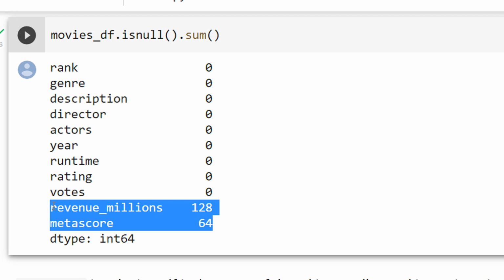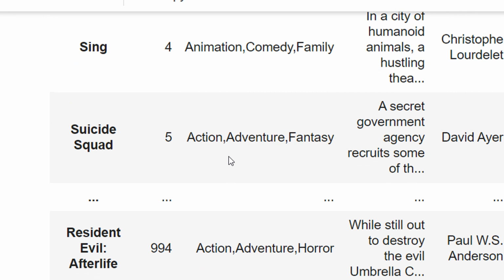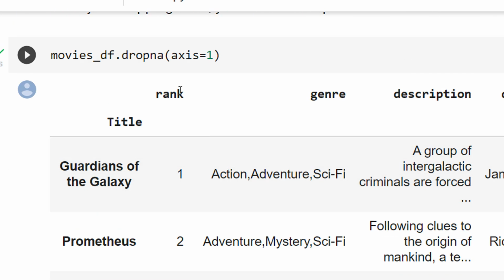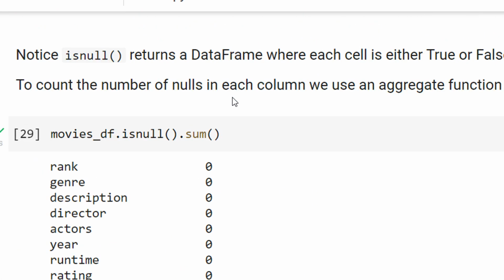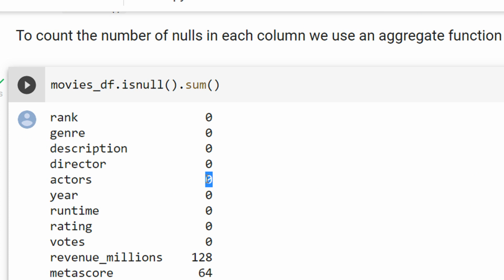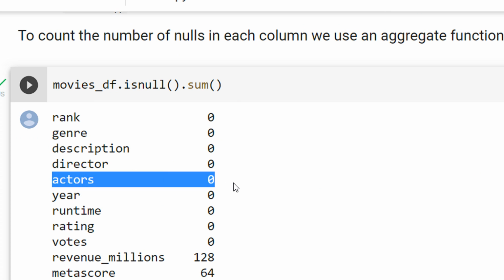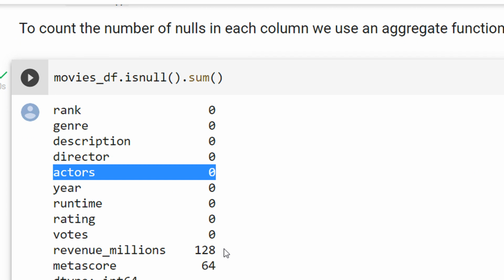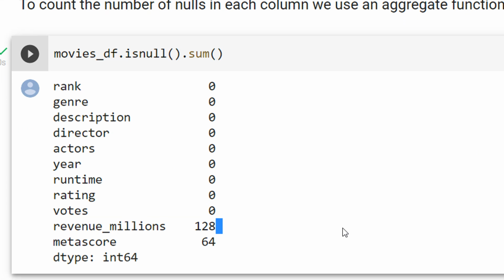So how many columns will be deleted? 2 columns. Now let's say actors had 10 missing values, just as an example. So this would have been 10. In this case, dropna with axis equal to 1 would have removed 3 columns, 1, 2 and 3. I hope this is clear. Quite easy, and you can see how powerful it is to manipulate CSV through pandas.